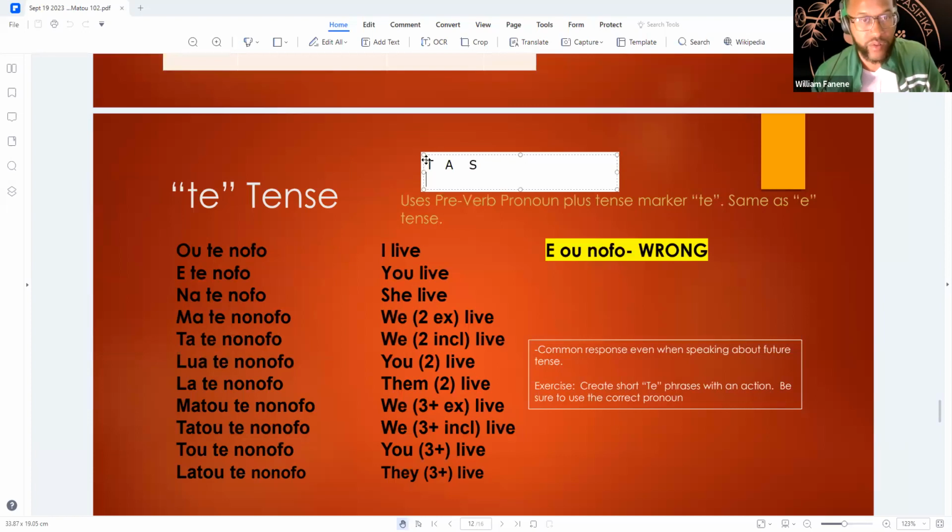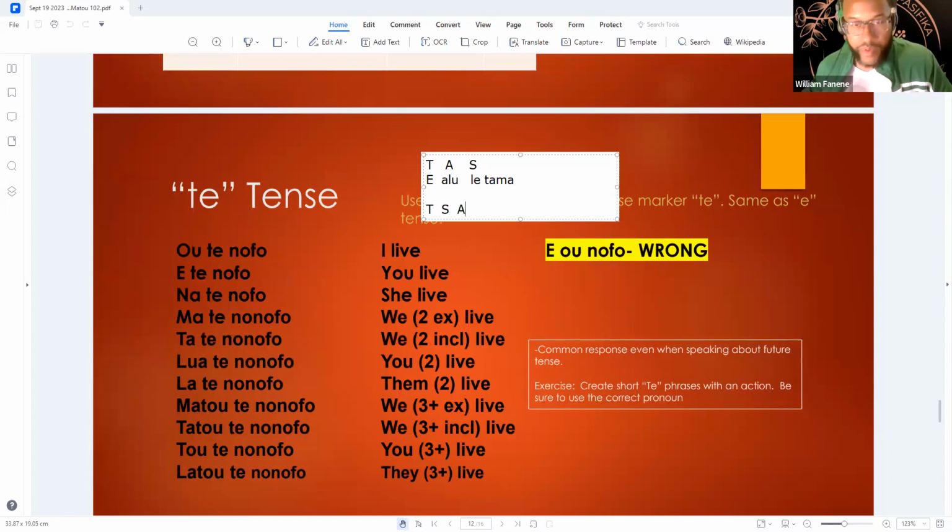If it was a present habitual tense, e alu le tama. So the boy goes, the boy habitually goes. But whenever we say "te," it's sort of a different format. It's not tense, action, subject. It's going to be the tense, subject, action form.